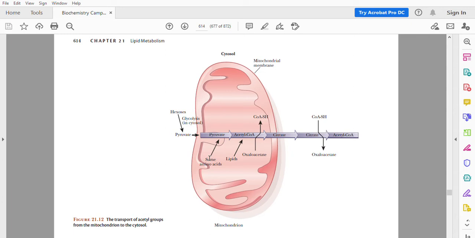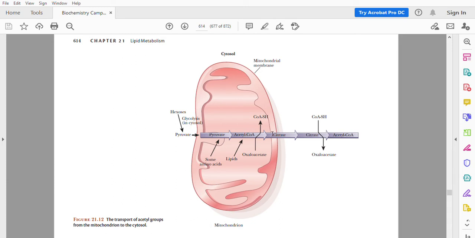And this process of fatty acid synthesis is taking place in the cytoplasm, while the building block acetyl-CoA is formed inside the mitochondrial matrix. Therefore, acetyl coenzyme A, as you see in this figure, should be transported from the mitochondrial matrix into the cytoplasm. And there is no transport system for transporting acetyl coenzyme A.